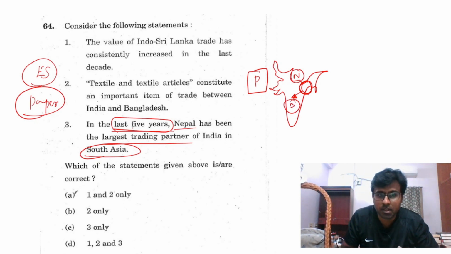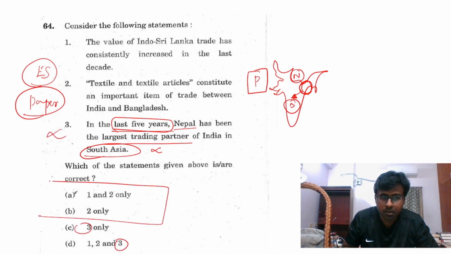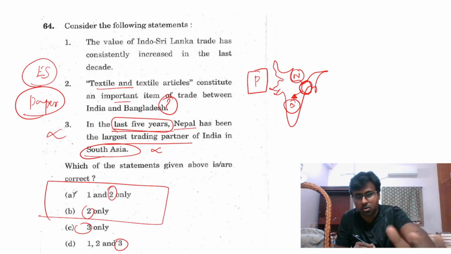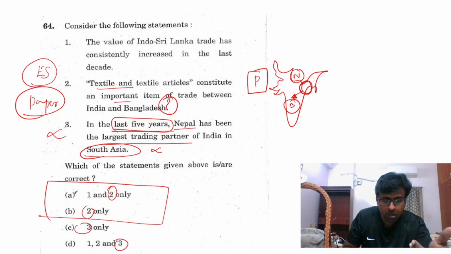Obviously that will be the highest trading partner, more than Nepal, okay? The highest, which is the country, but this is wrong. When you remove this 3, this 2 is there. So in this, 2 is correct. You don't worry about whether textile is right if you do not know, because 2 is already there. Your job is to know whether 1 is true or not.